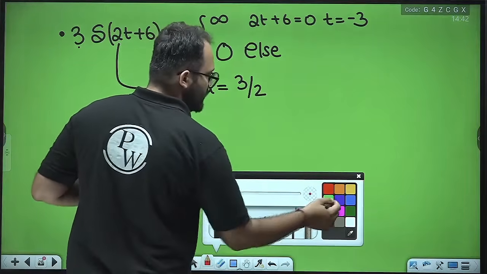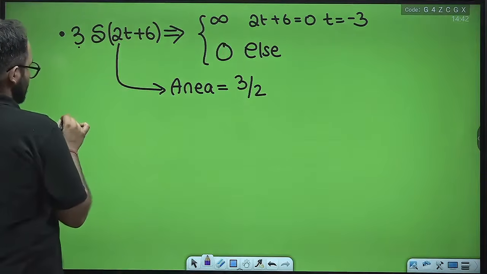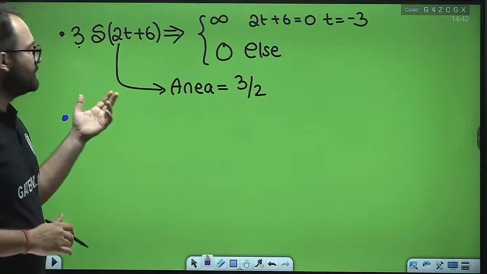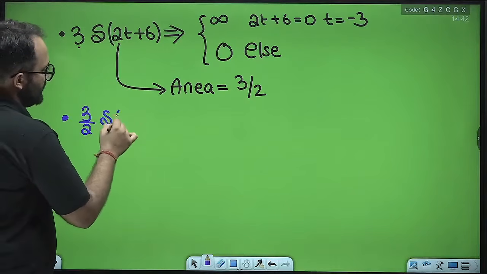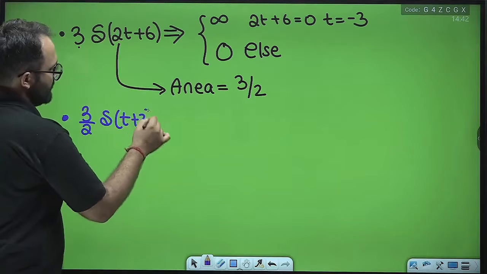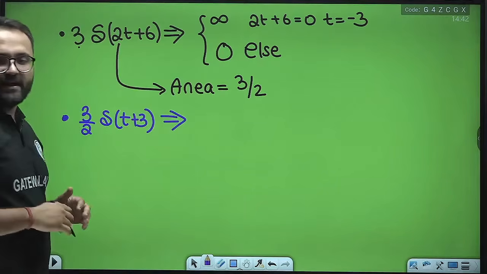Now, if we look at another delta, that is 3 by 2 delta t plus 3, what will be the area and location?